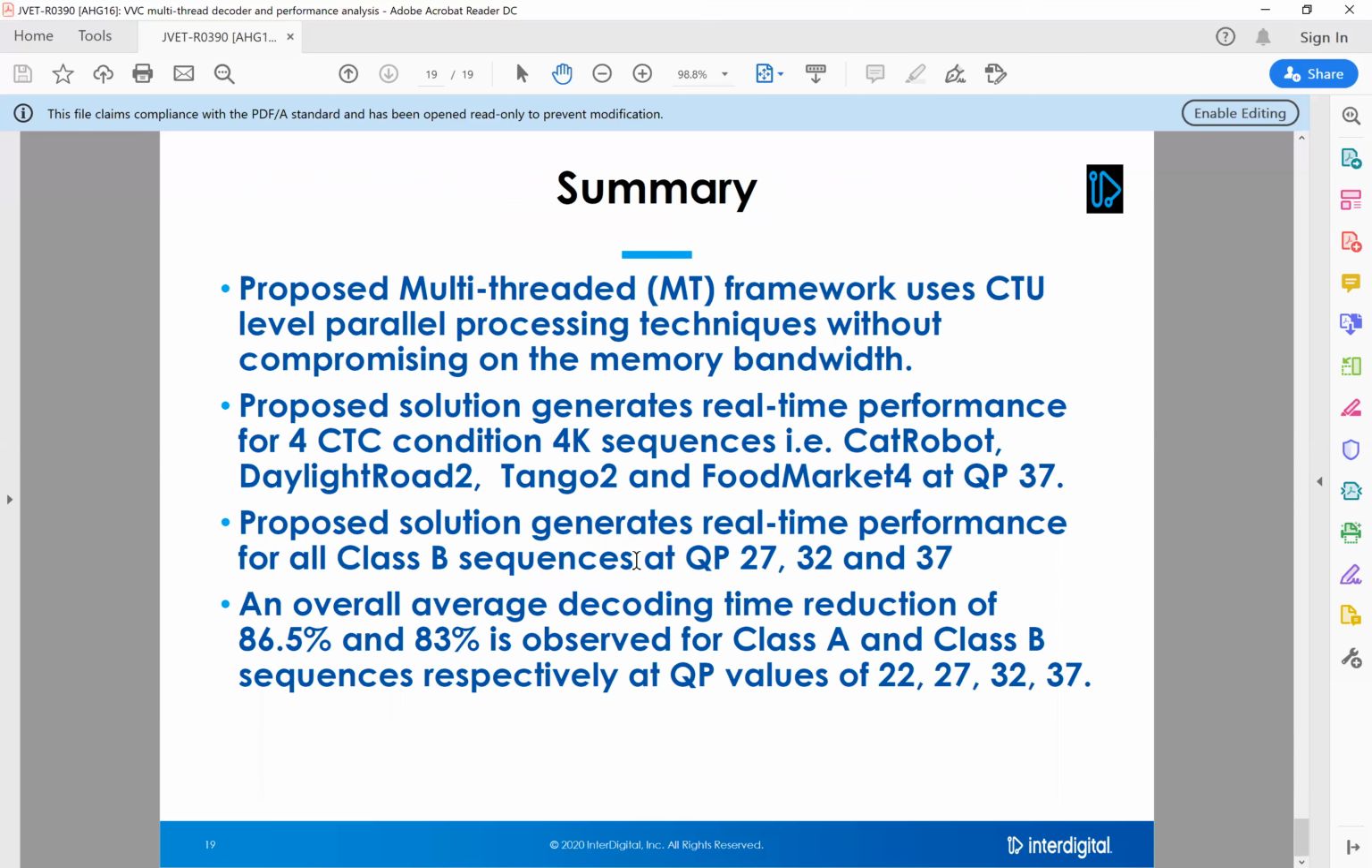In summary, the proposed multi-threaded framework uses CTU-level parallel processing techniques without compromising on the memory bandwidth. The proposed solution generates real-time performance for CTC condition 4K sequences at QP37. It also generates real-time performance for all class B sequences at QP27, 32, and 37. An average decoding time reduction of 86.5% for class A sequences and 83% for class B sequences is observed overall, for QP values ranging from 22 to 37.